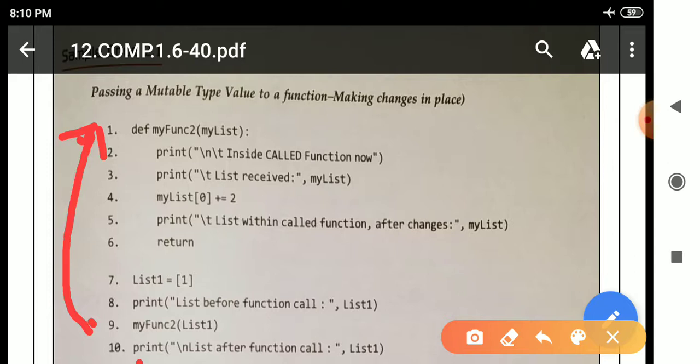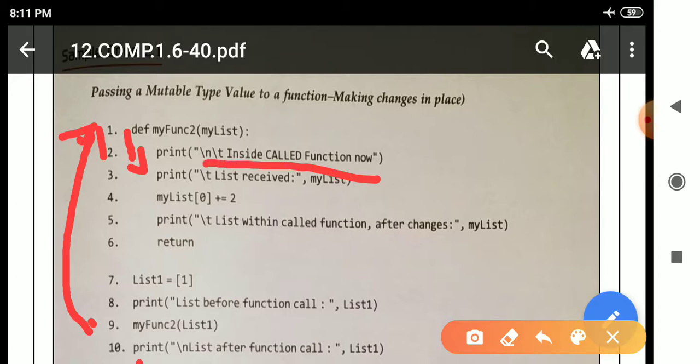Then it moves inside the function body, from line 1 to line number 2. In line 2 there is a print statement, with backslash n and backslash t. Backslash n means new line, backslash t means tab character. So this particular message, "Inside called function", will print.